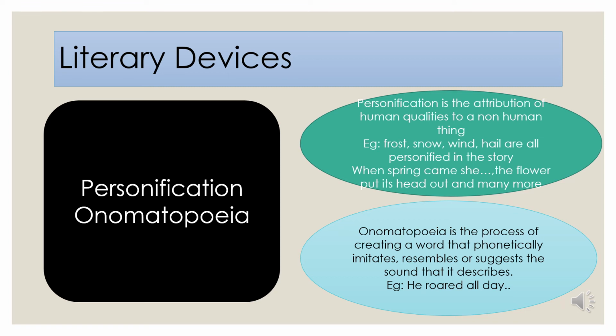It is called personification. In this story, Oscar Wilde has used personification to its maximum. You can see in just one or two pages where he described nature, like snow, frost, wind, hail. These are all personified in the story. I will read out one sentence: "When spring came, she brought with her little blossoms and little birds that filled the entire country." So the spring season is personified as "she" here, because spring came and she brought. It is personified as a lady here.